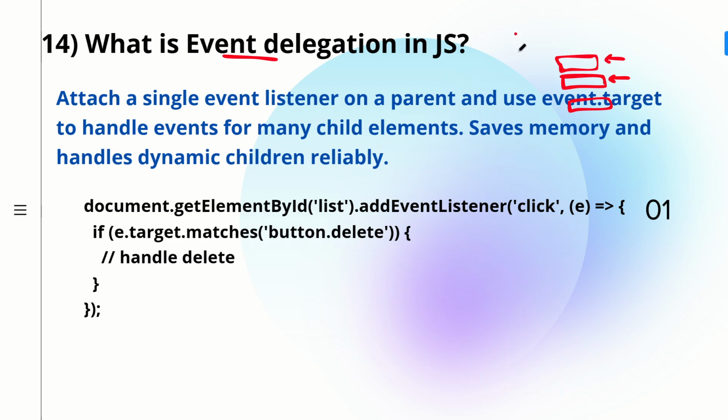So instead of that, what we do is we search for a parent of this element. We will have a parent of this entire list, so we will attach the event handler to the parent. We will write on click only once on the parent, and then we will handle the events of multiple children by making use of the event. If you click here, you will have the event object, and that event is passed to the on click of the parent. From there you can use event.target.value or event.target, which will have the details of where you have clicked and what element you have clicked. From there you can handle your logic. So this is called event delegation.